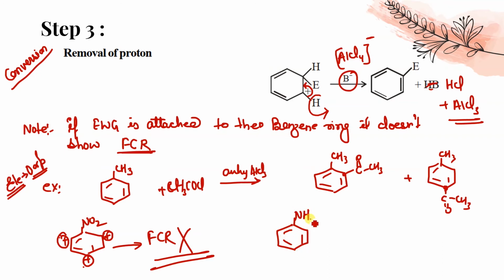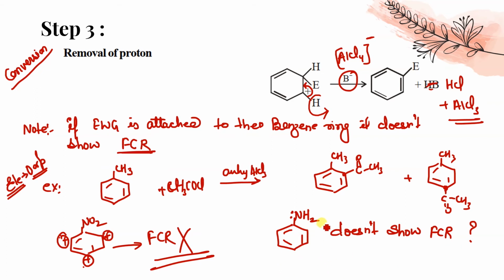Next, there is one more question, like why this aniline, this is aniline, okay, aniline doesn't show Friedel-Crafts reaction, doesn't show FCR. Why? Although it is an electron releasing group, but still it doesn't show.